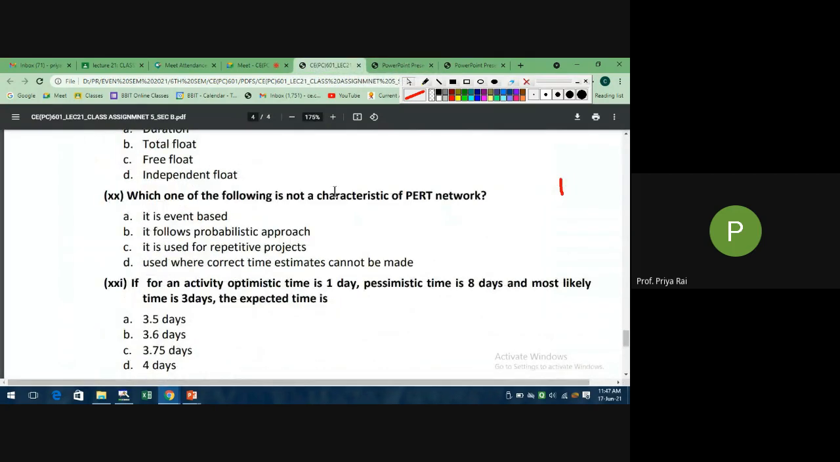Now, which one of the following is not a characteristic of a PERT network? It is event based. True or false? True, ma'am. It follows a probabilistic approach. Yes, right. It is used for repetitive projects. No, ma'am, it is used for new projects, non-repetitive projects. So this is incorrect. This is not a characteristic, whereas it is used for correct time estimates. Here we give focus on the time.